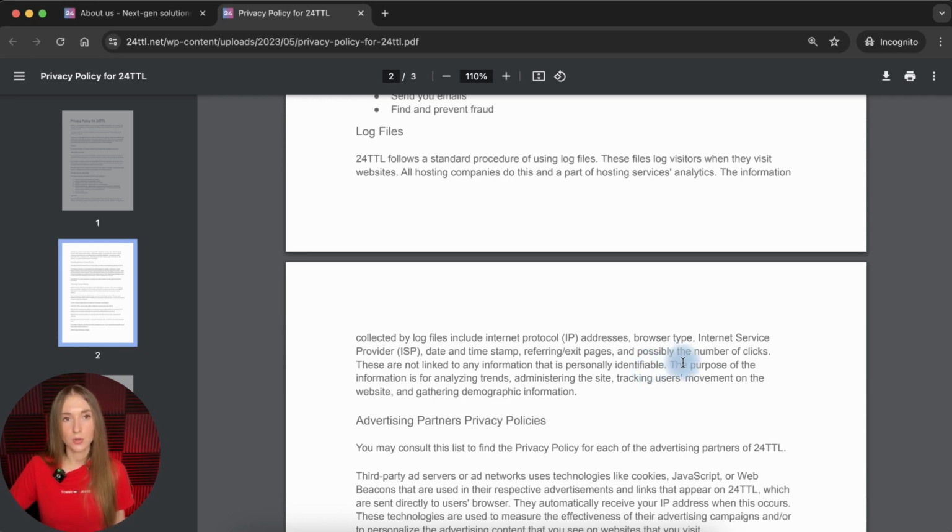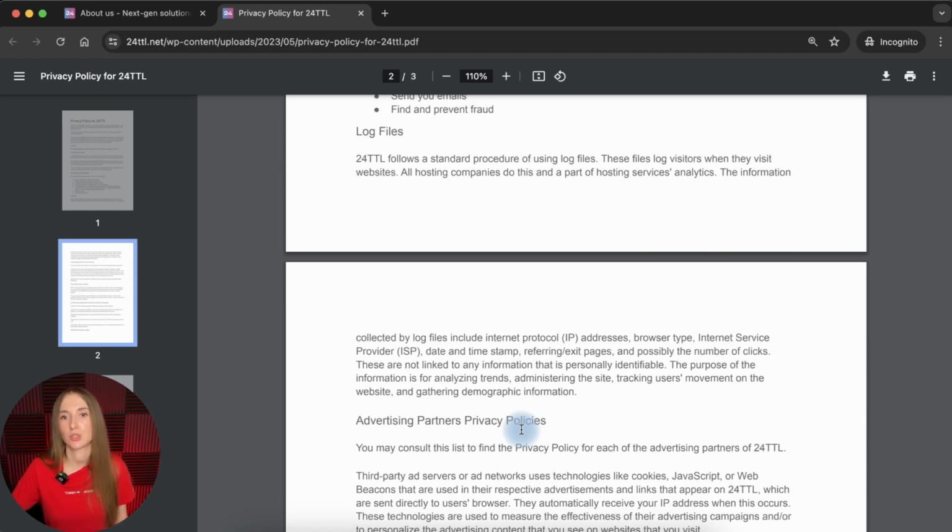And the company also here outlines the purposes for use: analyzing trends, administering the site, tracking users' movement, and gathering demographic information. Sometimes a company, for example, uses Google Analytics or any other analytics service providers within their website, and they want to use the services to analyze trends and the performance of their website or other web resources.